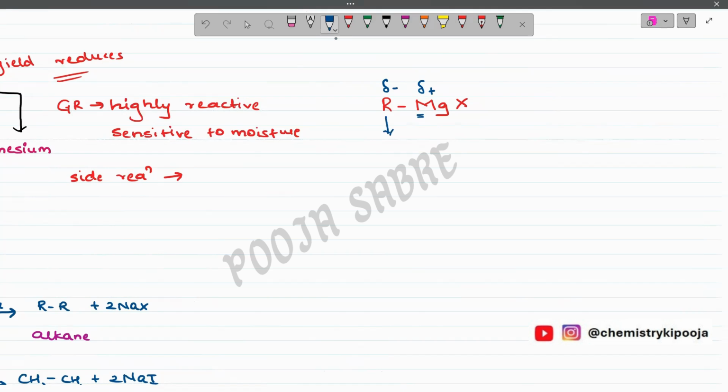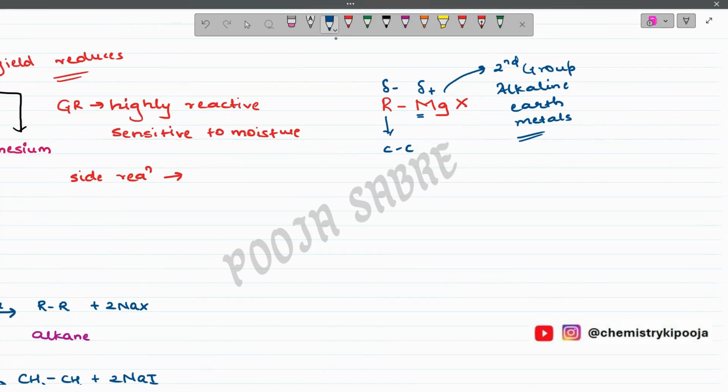This R is nothing but the carbon skeleton only. This magnesium is highly electropositive. Why? Because it belongs to group second. We know that magnesium belongs to the alkaline earth metals, and alkaline earth metals are strong metals carrying electropositive charge, positive in nature. So magnesium is highly electropositive compared to carbon, and that is the reason why magnesium will acquire a positive charge and the alkyl group, that is carbon, will acquire a negative charge.